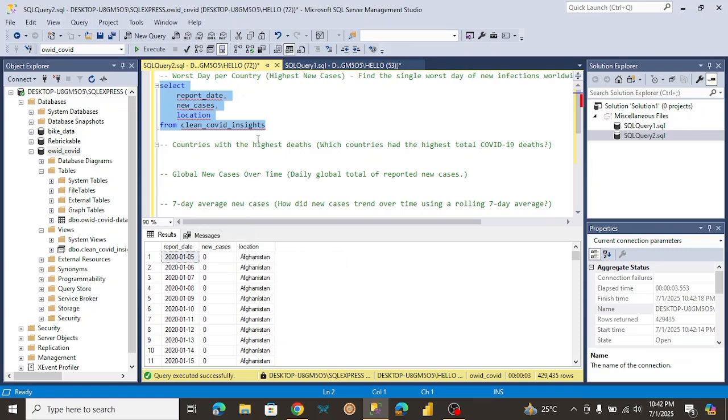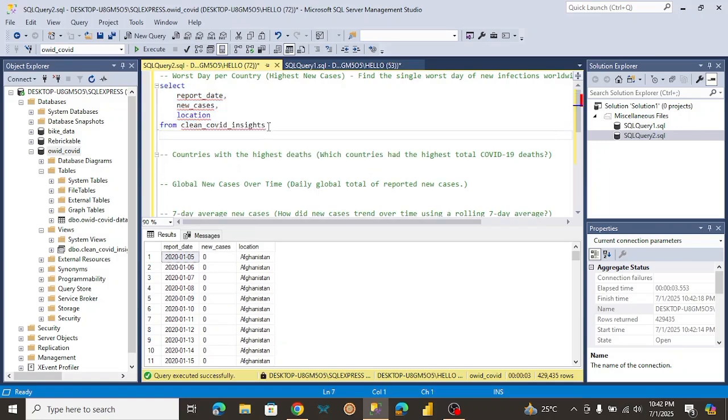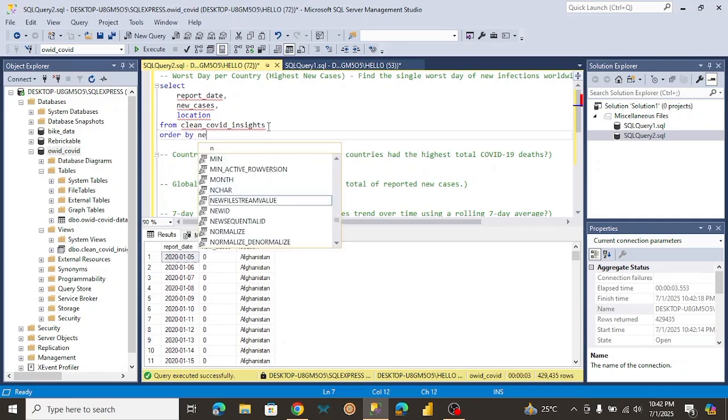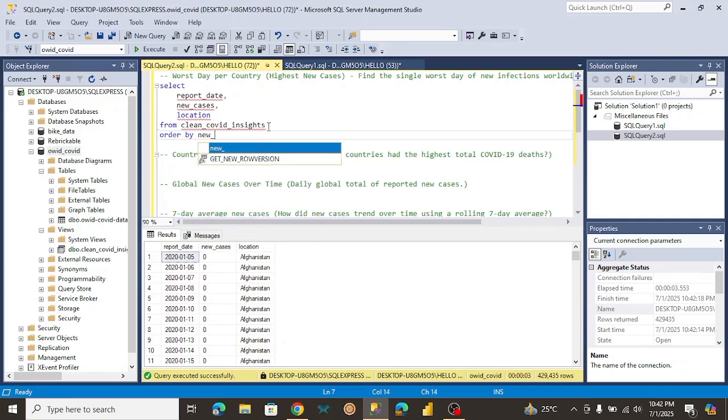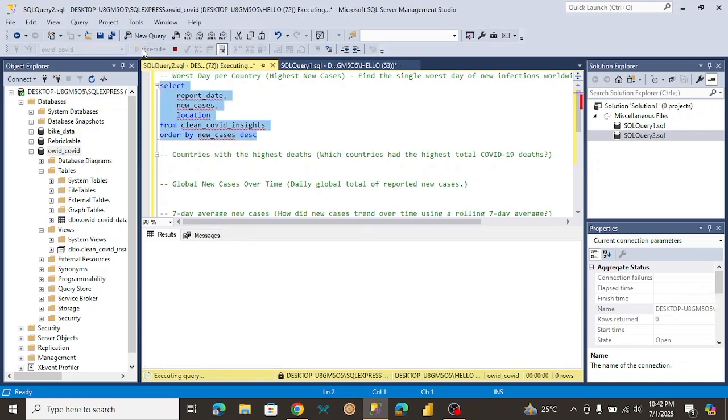Okay, next, to determine the day we had the highest infections, we might need to use the order by. I want to order in descending order. So I'm going to order by new cases, and that will be in descending order. So it's going to start from the highest cases first, all the way to the lowest.